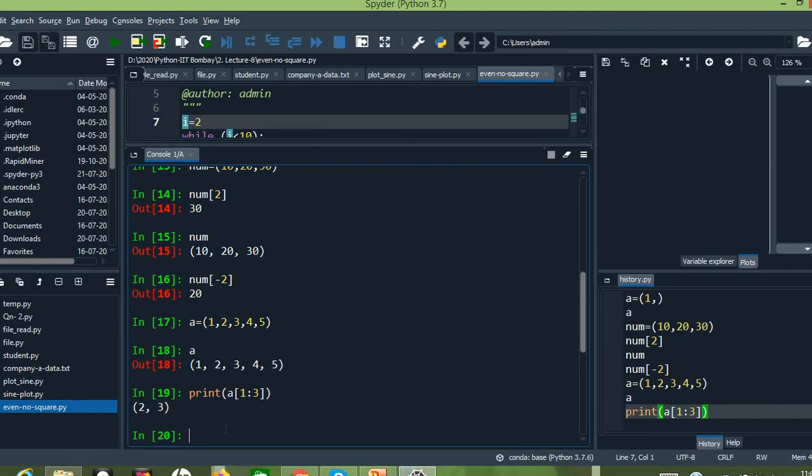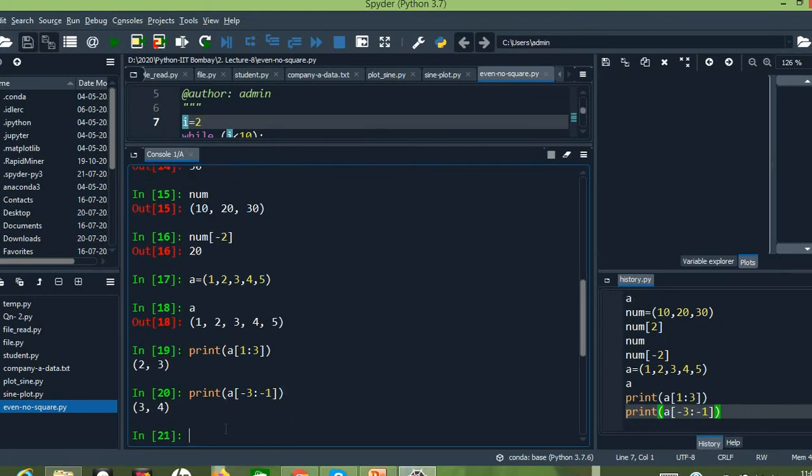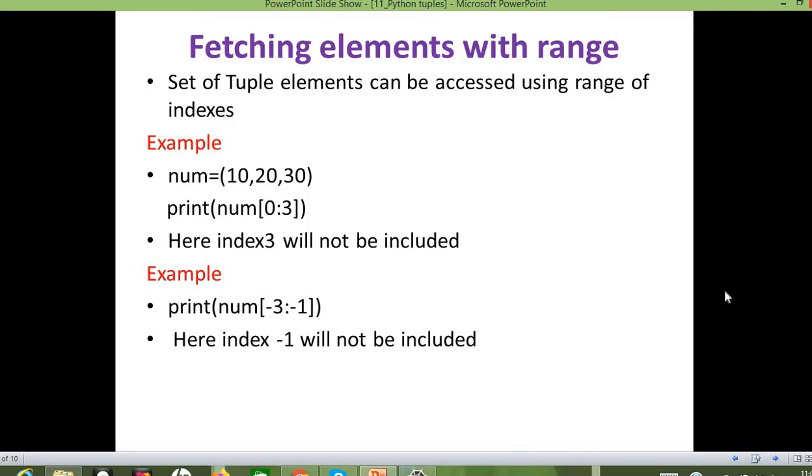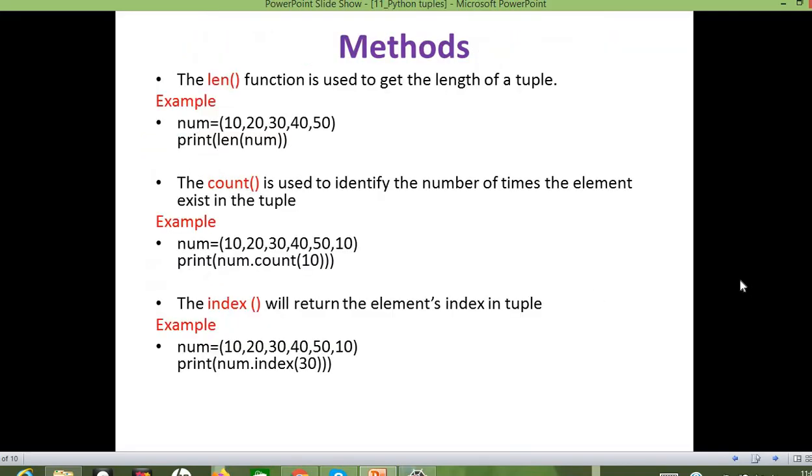If I go for negative indexing, then here let me take -3 to -1. What is the output here? It starts from -3, -2, and anyway, the end index will be discarded. So 3 and 4 are the output here. This is how we are going to fetch a certain range of elements using its index. This is just like the slicing concept.